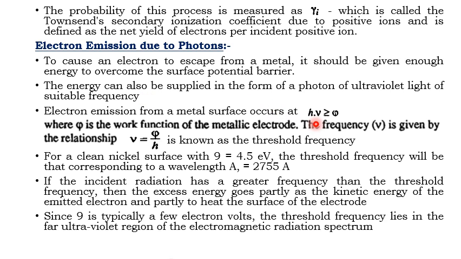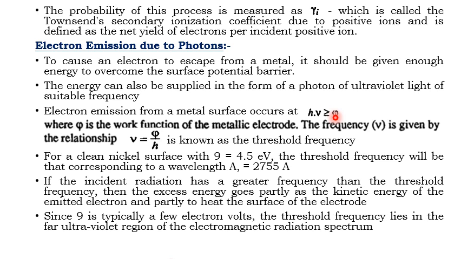This is the condition: electron emission from a metal surface occurs at h nu greater than or equal to the work function of the metal. Here h nu is the energy of the incident light, the ultraviolet photon, which should be greater than or equal to the work function phi of the metallic electrode.